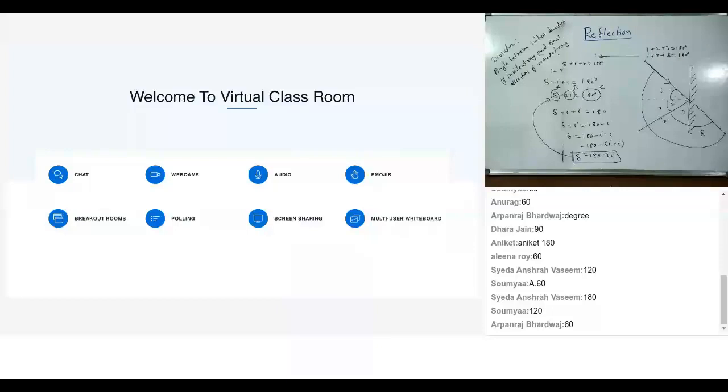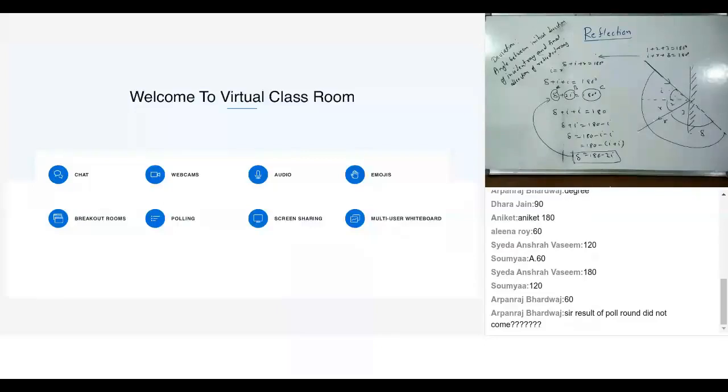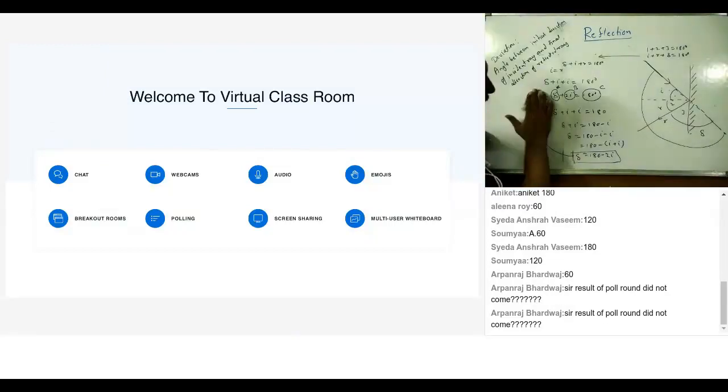Angle of deviation is the angle between the initial direction of incident ray and final direction of reflected ray. Fine. So then you can just take down this. This is all that I have tried to do to make Aniket understand, but otherwise it would be enough.